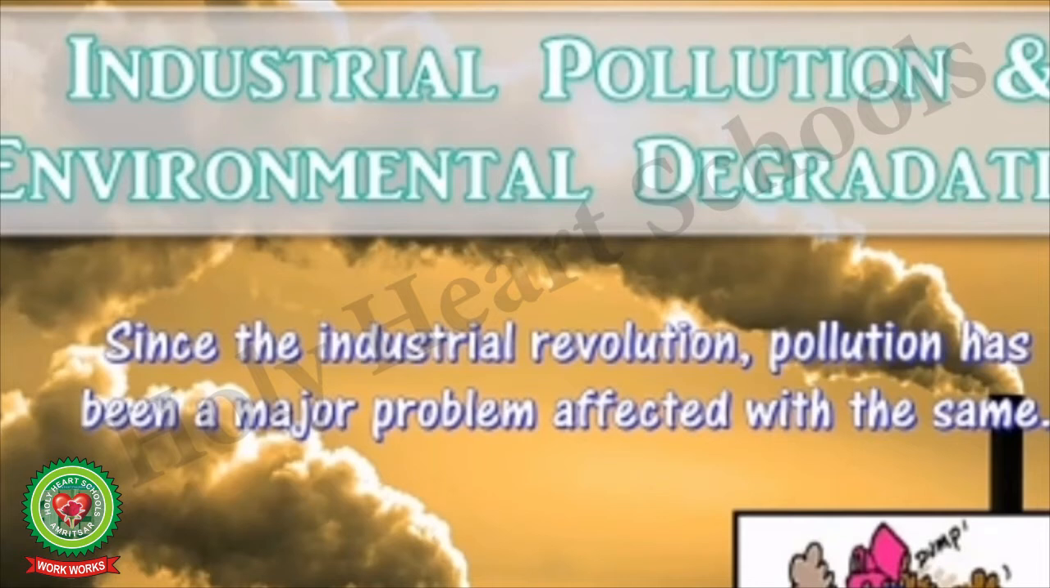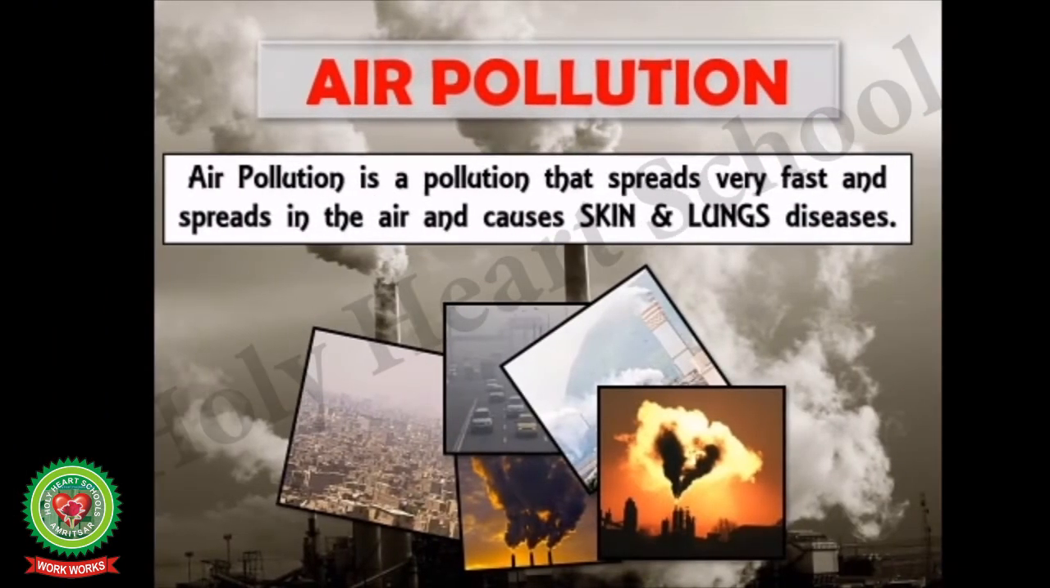Children, since the Industrial Revolution, pollution has been a major problem, and it is affected with the same, that is the environmental degradation. We have already studied in the beginning of the chapter that air pollution spreads very fast in the air and causes skin and lungs diseases. These days the environmental pollution is quickly increasing and it is badly affecting our practices of agriculture, our industrial processes, and our living conditions are becoming difficult day by day. It is affecting our cultural assets and the physical environment also.